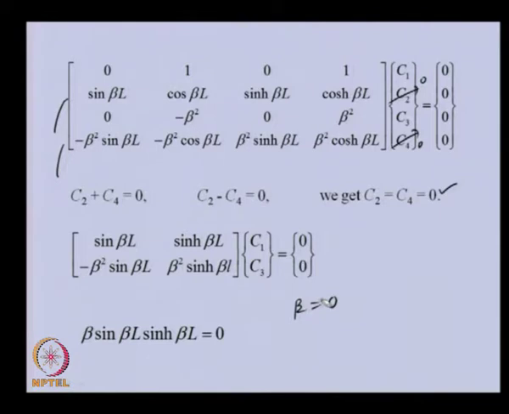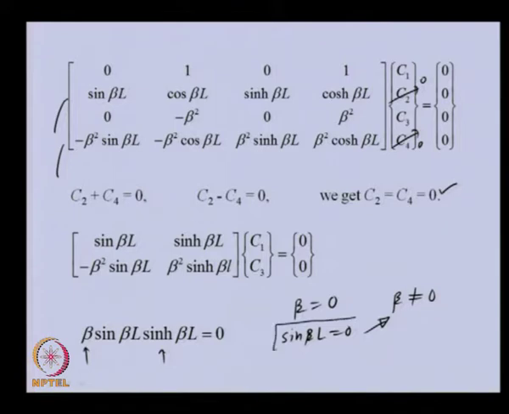For a non-trivial solution, beta should be non-zero, and for non-zero beta we can see that this will not satisfy this, and the first term and the third term will never be 0 if beta is not 0. So, that means we need to have sin beta L equal to 0 for the condition that beta is not equal to 0.